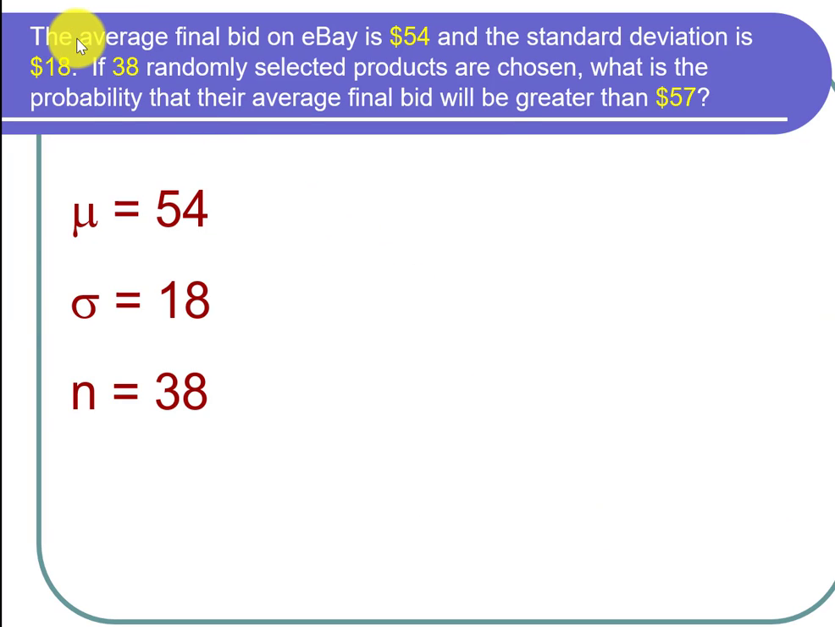So in particular, the average final bid is $54. Well, the average is the mean, or mu, is equal to 54. The standard deviation is $18. The standard deviation is sigma, so sigma equals 18. There are 38 products, that's the sample size, so n is equal to 38.